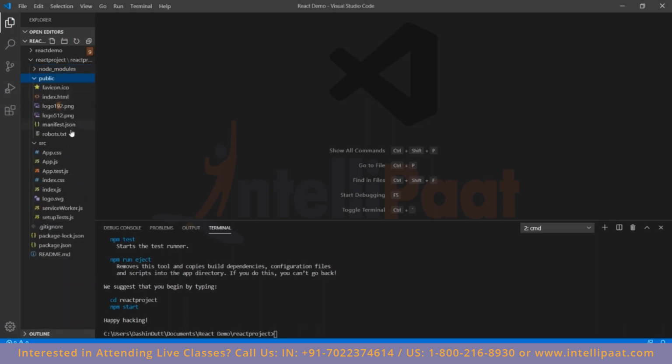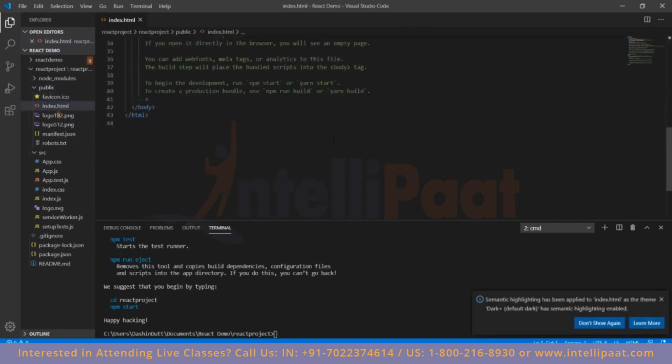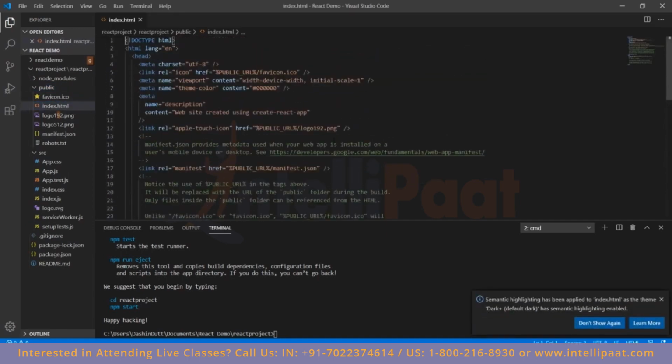The public folder is basically, as you can see, there's an index.html. If you've started off with web development, you would know what this is. Basically the boilerplate web development HTML code.